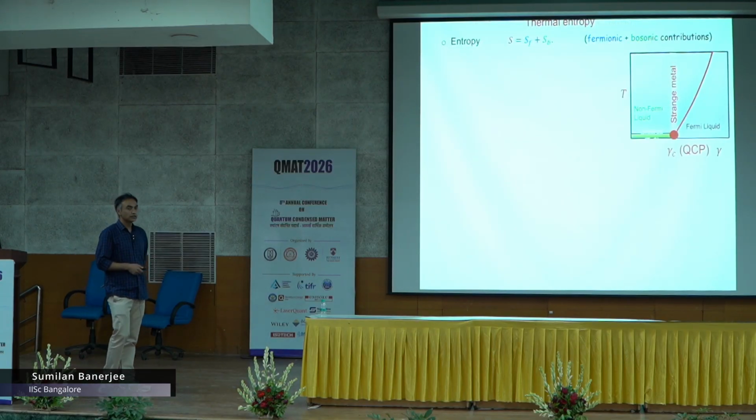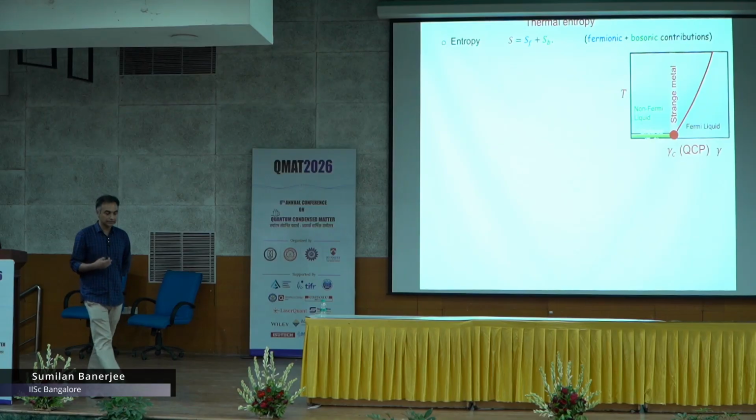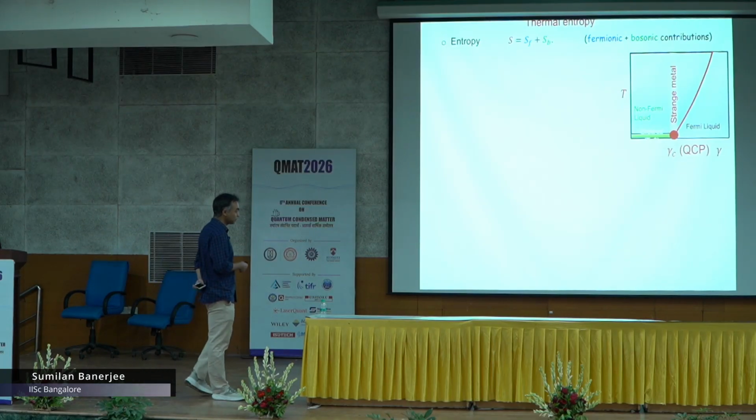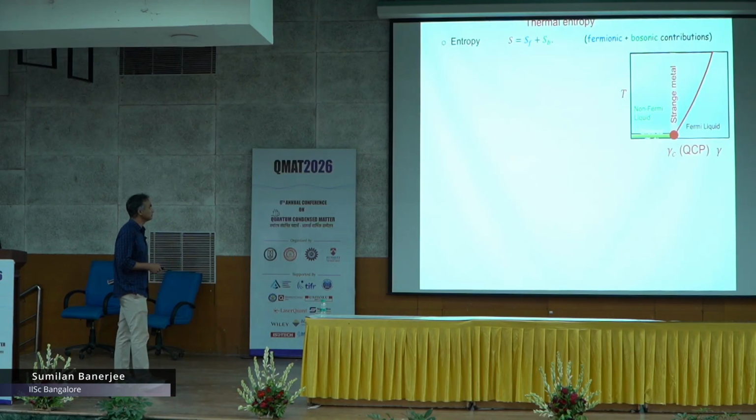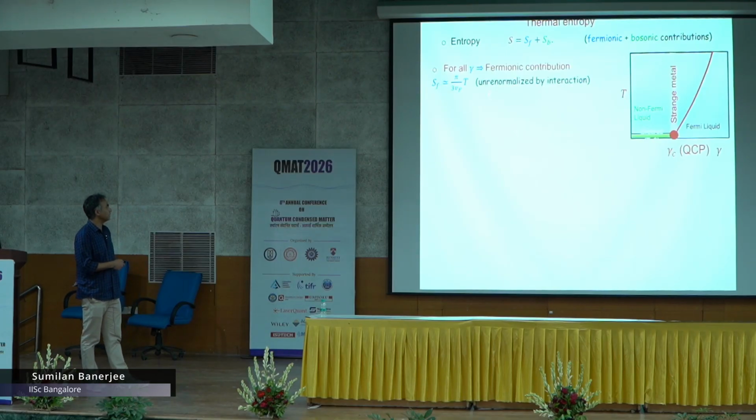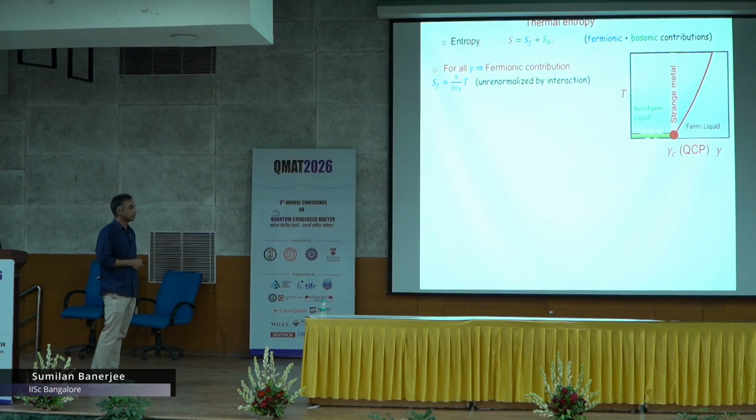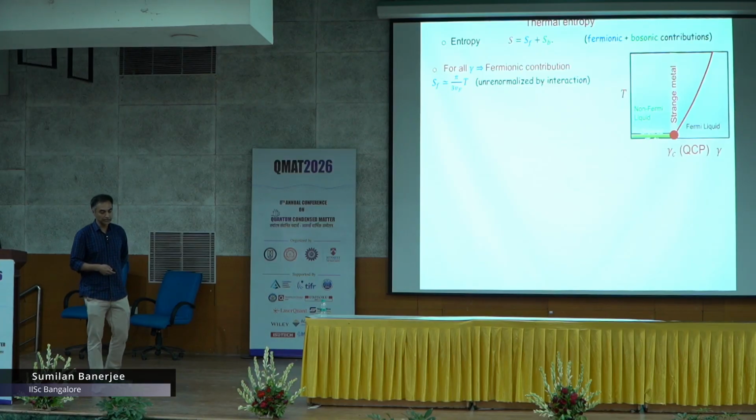Now, I said that the entanglement has some relation with the entropy. So you can ask what is the entropy in this system, the thermal entropy, and again you can calculate it. It turns out that in this theory, for whichever value of gamma, the entropy has two contributions because there are fermions and bosons. The fermionic contribution is always given by the non-interacting value. It is not renormalized by the interaction; it does not change the specific heat coefficient, everything is the same as a non-interacting system.